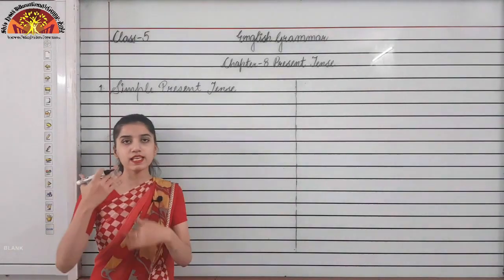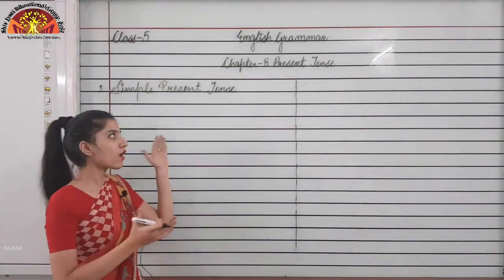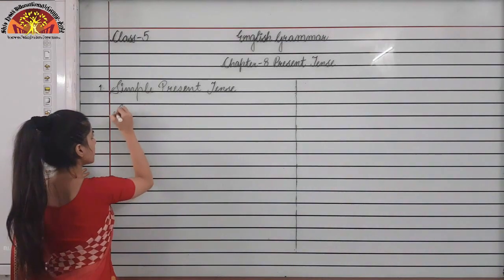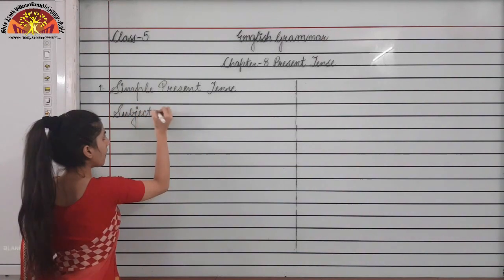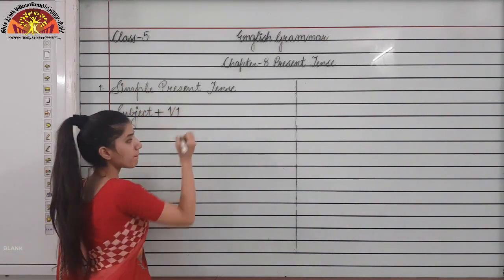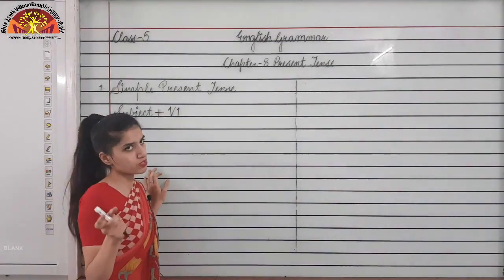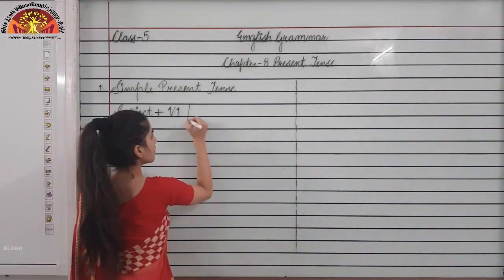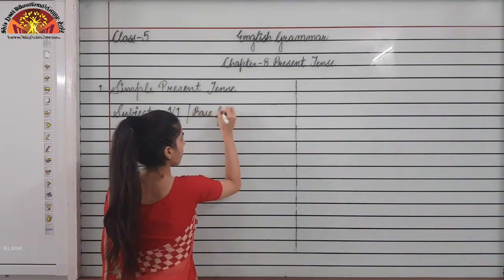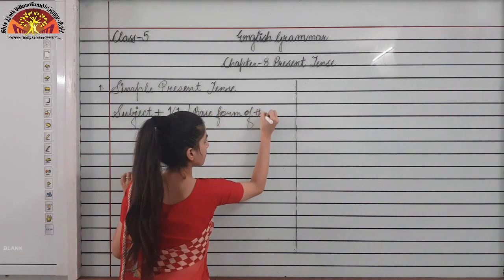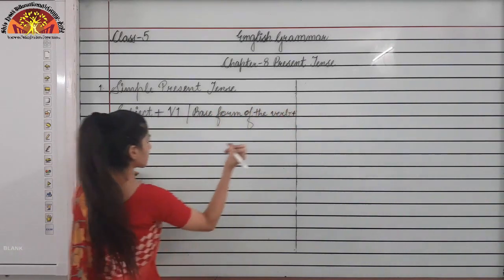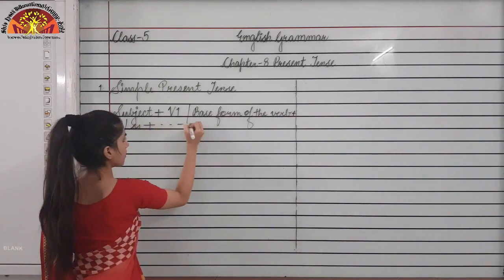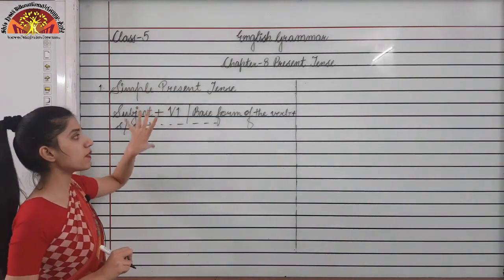Now the rule for the structure that we should follow while learning this tense is: subject plus V1, or the base form of the verb, the main form of the verb, the first form of the verb, plus s or es, depending on the subject, plus the rest of the sentence. This is the structure for simple present tense.